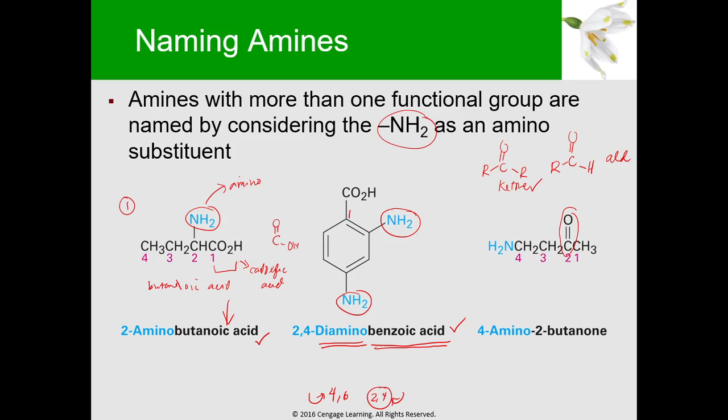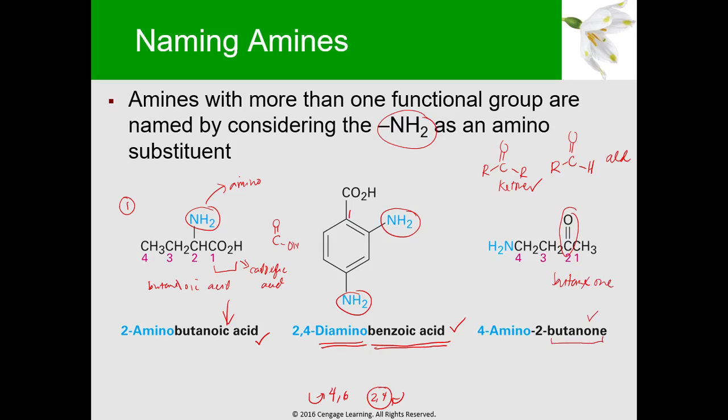So we name the parent name first. So this one is 1, 2, 3, 4. So we will always start the numbering dun sa end na mas mababang mabibigyan natin ng mababang number yung carbonyl group. So hence, we will start the numbering at this end sa kanan. So that's why this is 1, 2, 3, 4. So apat na carbon, so that's your met, et, prop, but. So that's why it's a butane supposedly. Dahil ito ay ketone, we drop the E, we make it on. So that's why it's a butanone.